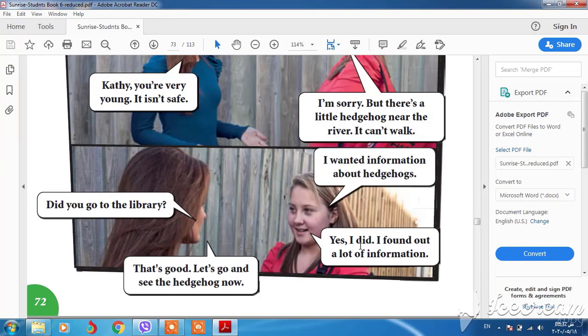Okay, I did. Also, we have did. It is past simple. Found, also we have found. It's past simple also. If we make it present, it will be find, and did will be do.